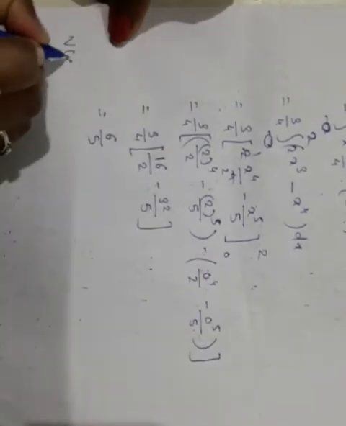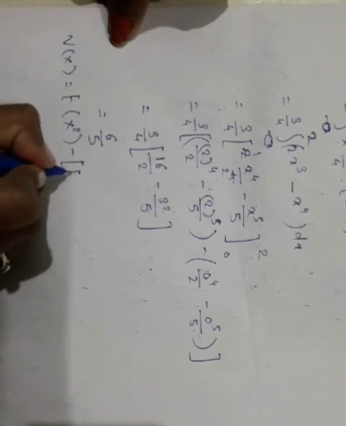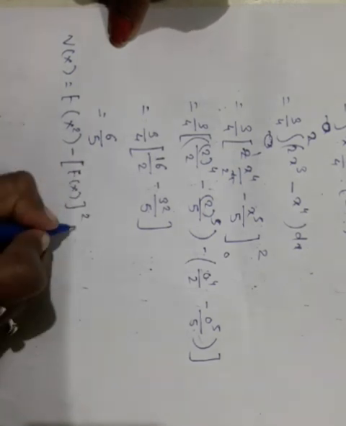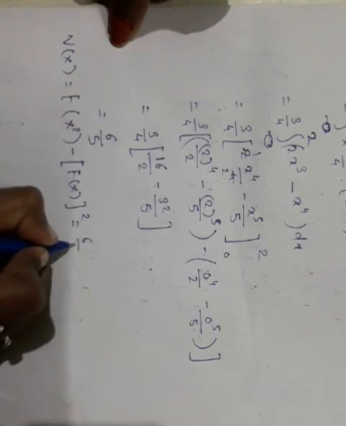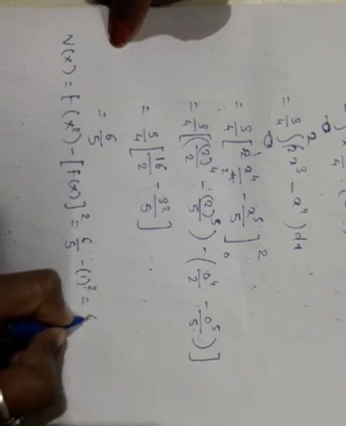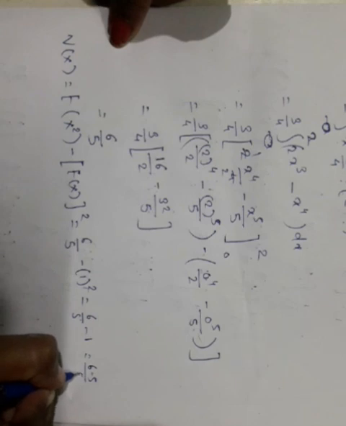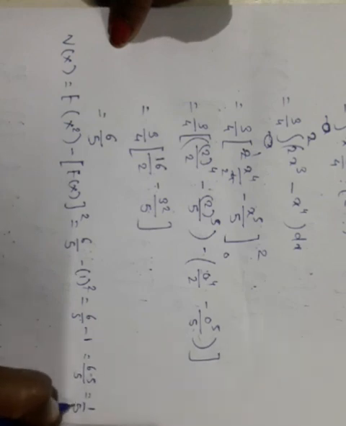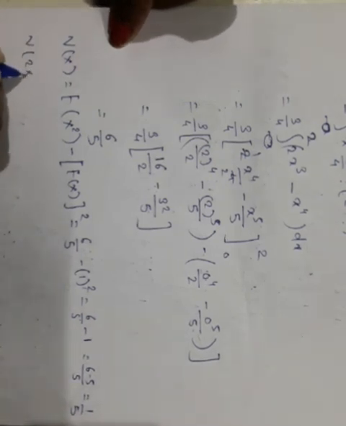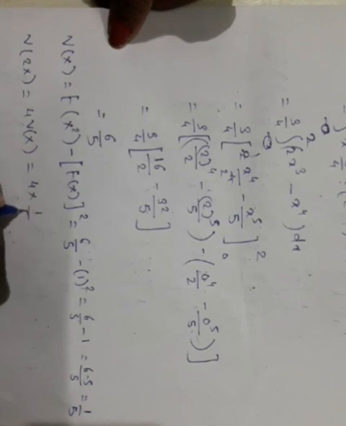So V(x) is equal to E(x square) minus (E(x)) square, which is equal to E(x square) is 6 by 5 minus E(x) is 1 square, which is equal to 6 by 5 minus 1, which is equal to (6 minus 5) by 5, which is equal to 1 by 5. Then V(2x) is equal to 4 V(x), which is equal to 4 into 1 by 5, and which is equal to 4 by 5.